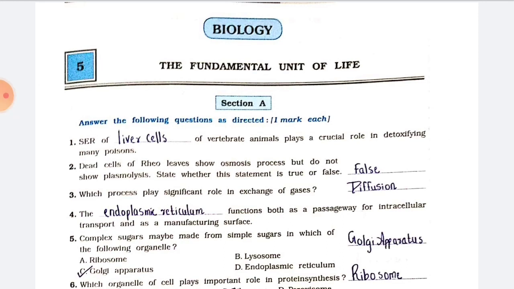So in this video we are going to see the solution of biology chapter number 5, the fundamental unit of life. So let's begin with section A. Answer the following questions as directed. Number 1, SER of dash of vertebrate animals plays a crucial role in detoxifying many poisons. Answer, liver cells. Number 2, dead cells of Rheo leaves show the osmosis process but do not show plasmolysis.